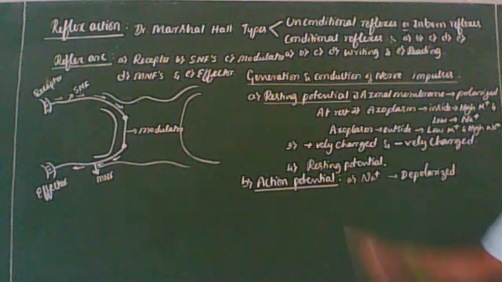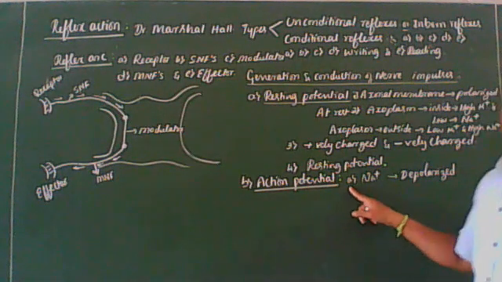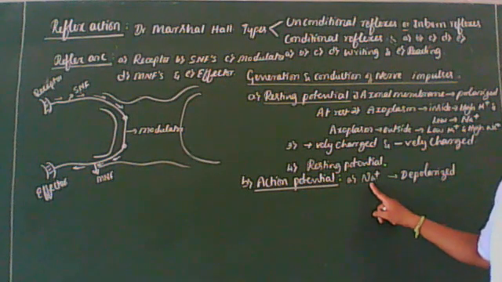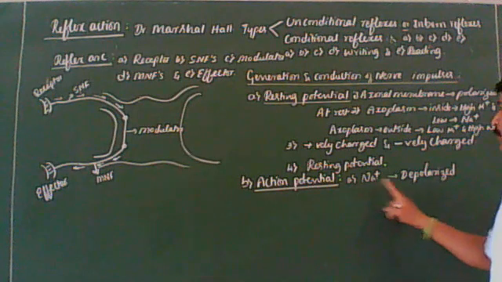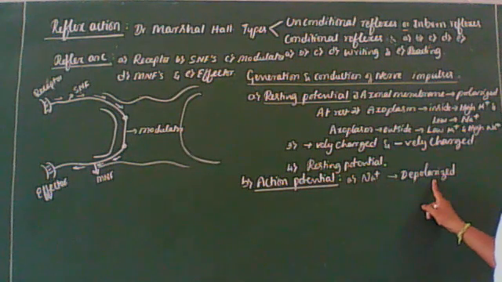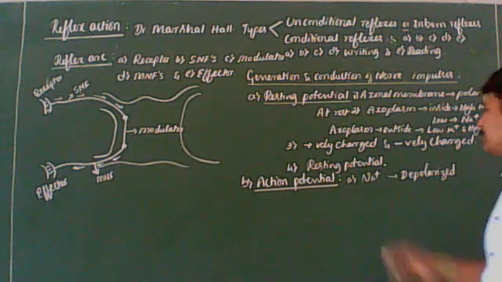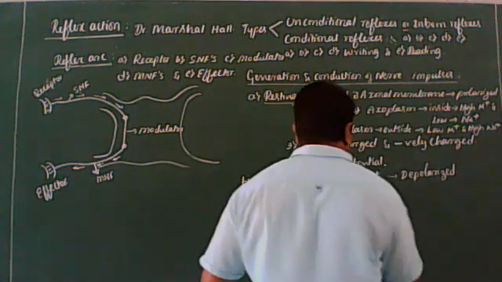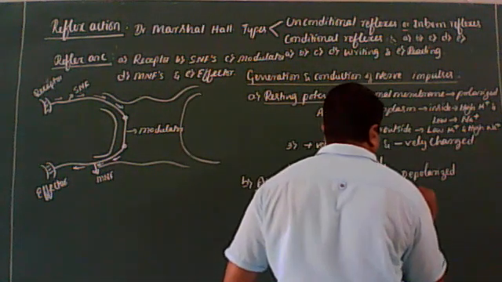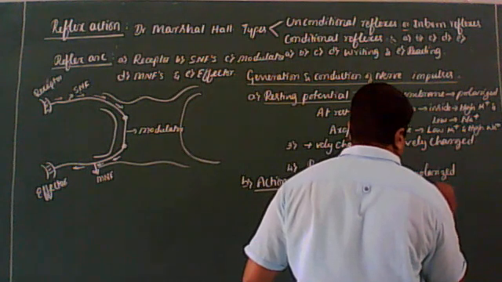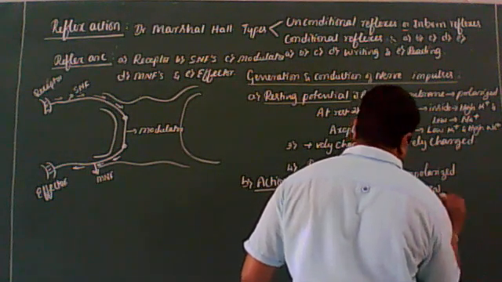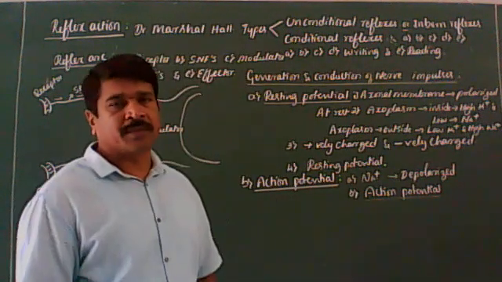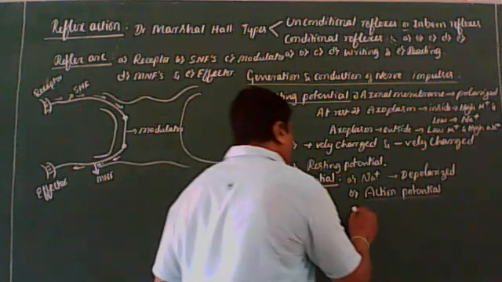Look at the board. Let us go to the action potential. When the nerve fiber is stimulated, the permeability of the membrane to Na plus ions greatly increases at the point of stimulus. Hence, the polarity of the membrane is reversed. Now, the membrane is said to be depolarized. This electric potential difference across the plasma membrane at that point is called action potential. I think these two points are clear for you. Next one. Let us do the third point here.